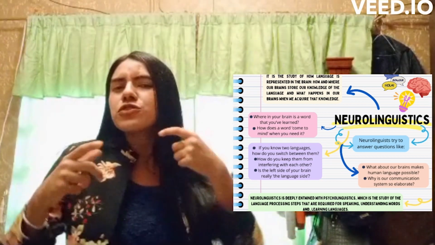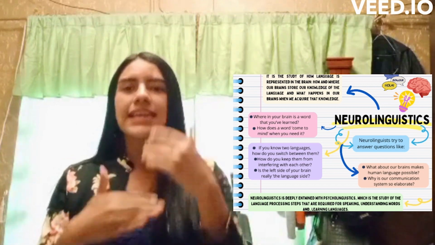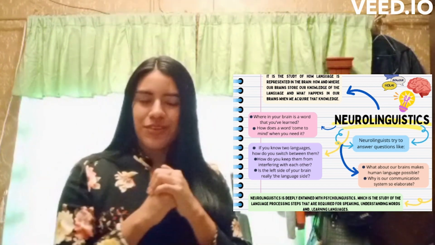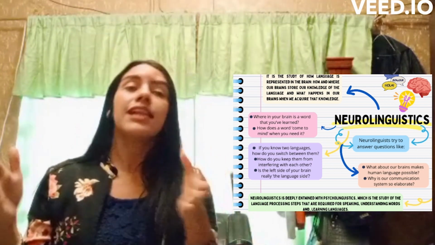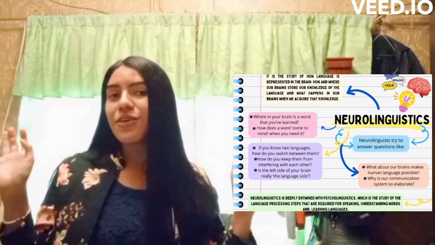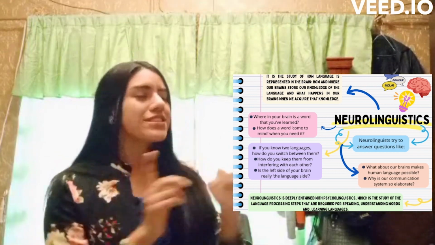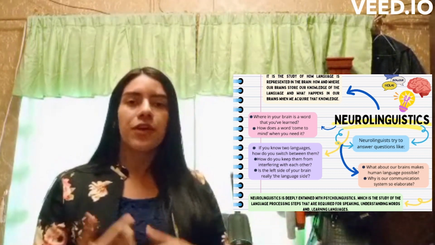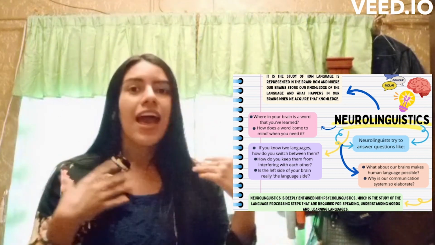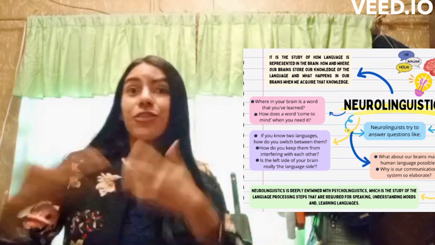If you know two different languages, how do you switch between them and how do you keep them from interfering with each other? Is the left side of your brain really the language side? Neurolinguistics is deeply embedded with psycholinguistics, which is the study of the language processing steps that are required for speaking, understanding words and phrases, and learning another language.